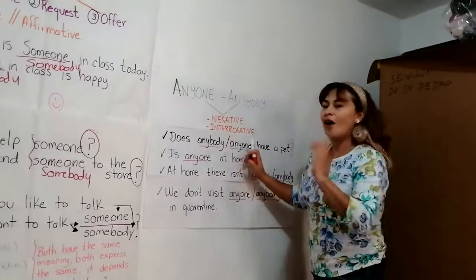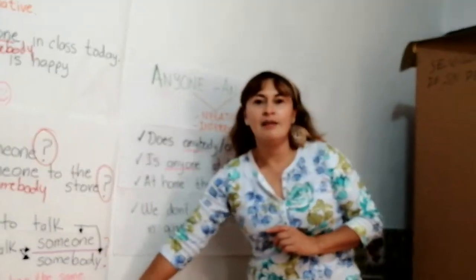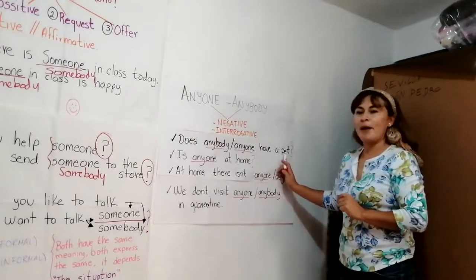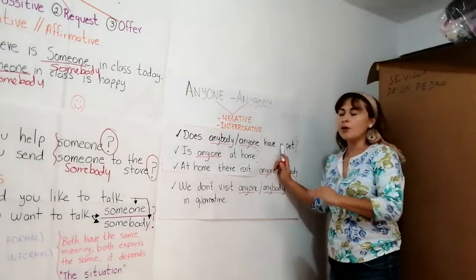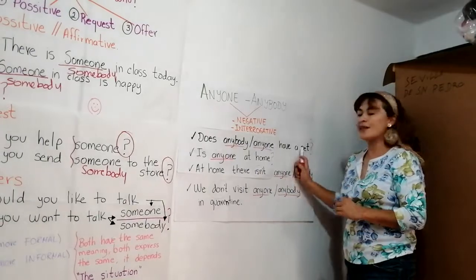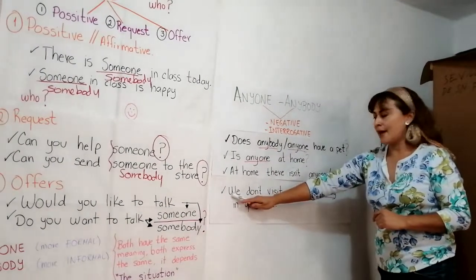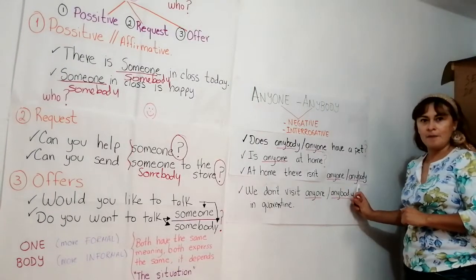Does anyone or does anybody? Remember, it depends on the situation you are speaking in. Does anyone or anybody have a pet? Question. Yes or no. Is anyone at home? It's a question. You are waiting for an answer. Yes or no. We speak about the negative. At home, there isn't anyone or anybody.